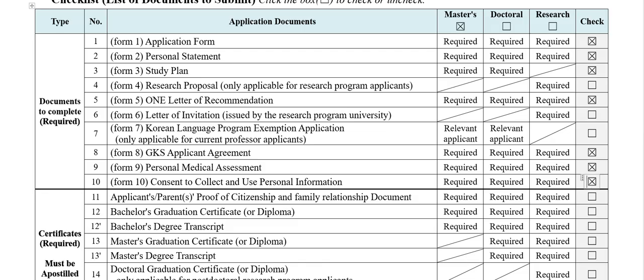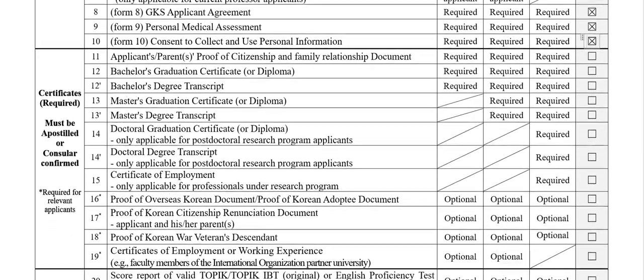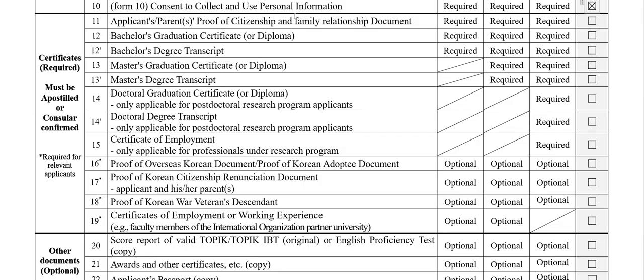Don't worry, they are not going to misuse your information or data. And form 11 is the hardest part. Everyone asks, what should I submit for the applicant's proof of citizenship and the parents' proof of residency? I have already told in my previous videos what this is.